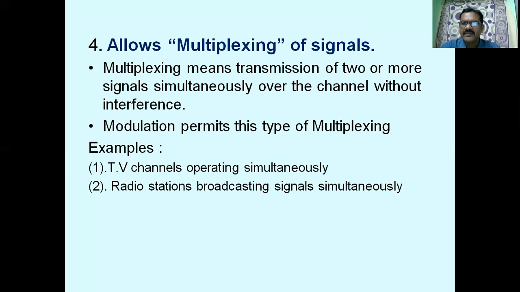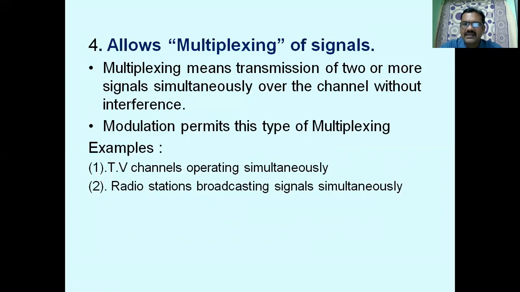For example, a number of voice signals through a telephone exchange, or a number of television signals through one coaxial cable wire. The cable operator is transmitting the signals through only one coaxial cable. It is possible only with the help of multiplexing of many television signals, which is possible only with the help of the modulation techniques.